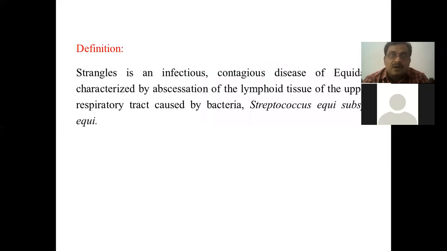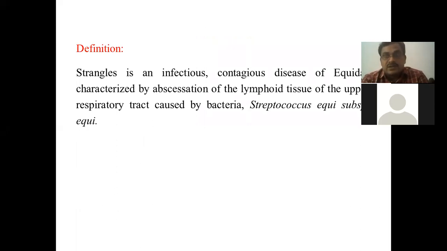So regarding introduction, a simple definition is, as you can see, it is an infectious contagious disease of the equine family, which is characterized by abscess formation in the lymphoid tissue in the upper respiratory tract. Important point is that it does not involve the lower respiratory tract or lungs.